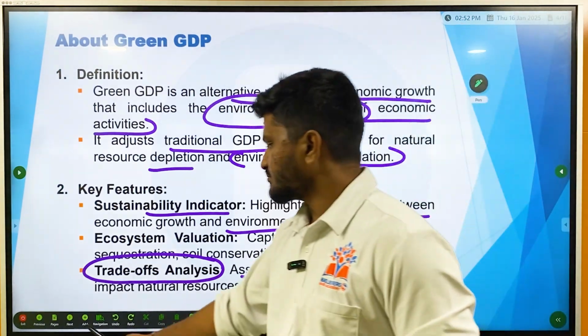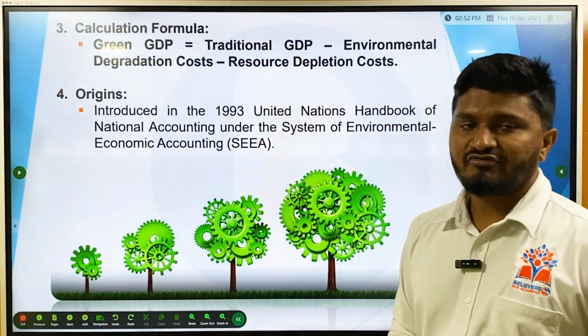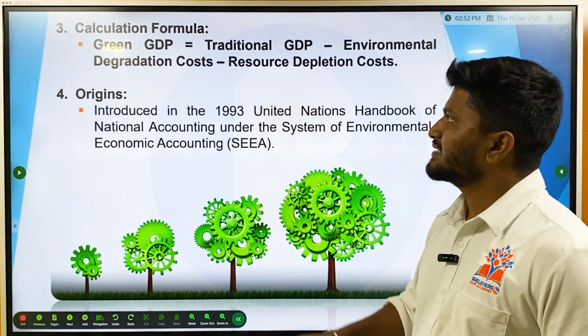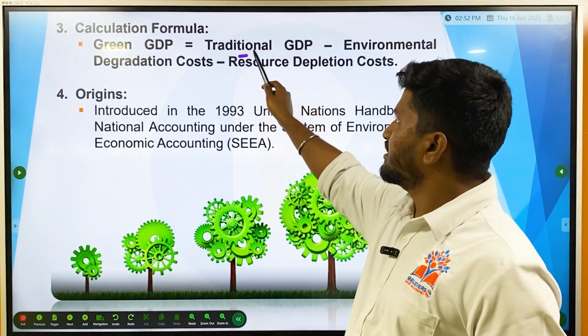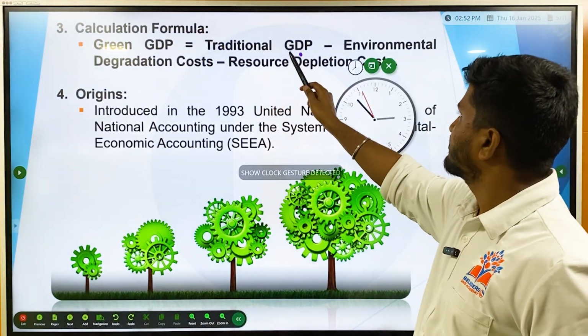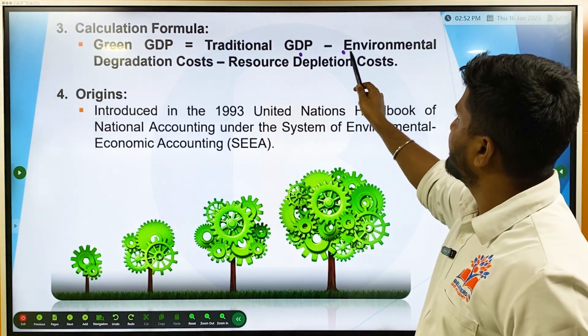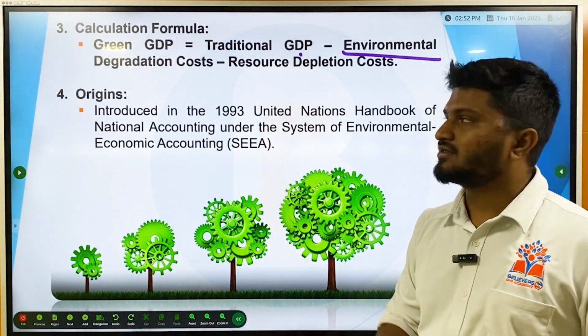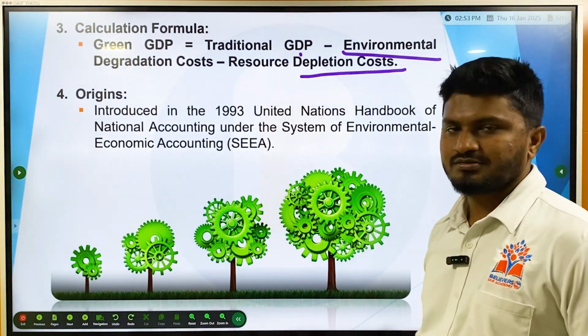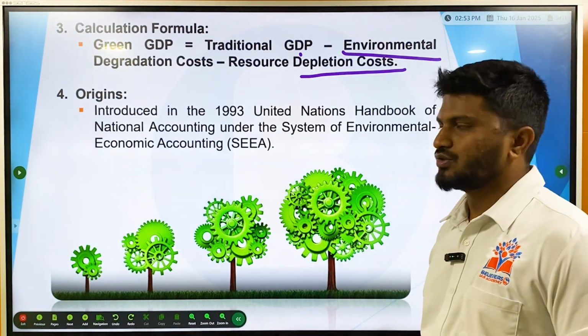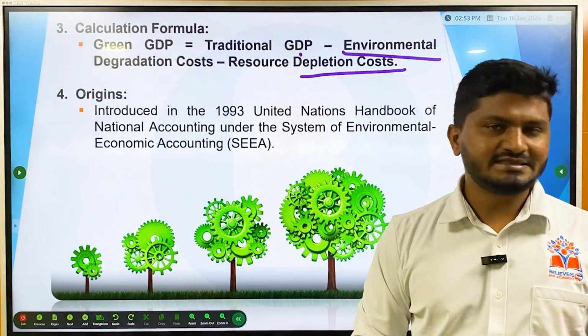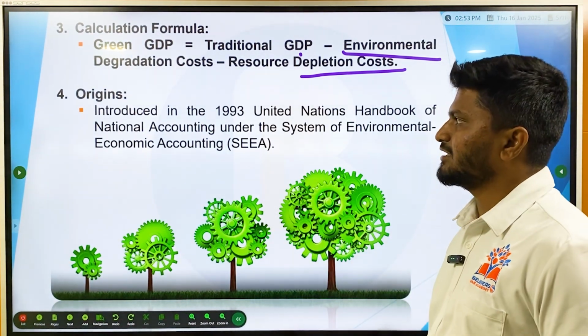Then the formula for calculation of green GDP: green GDP is equal to traditional GDP minus environmental degradation cost minus resource depletion cost. All these things will be deducted from traditional GDP, and then you get green GDP.